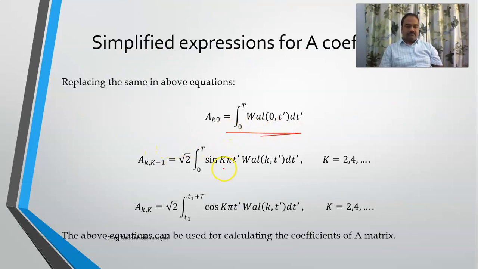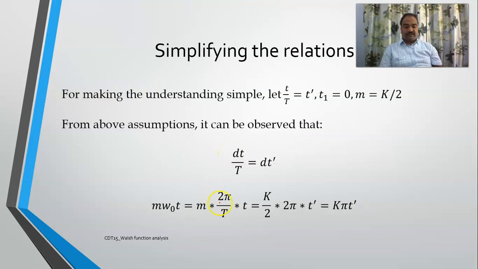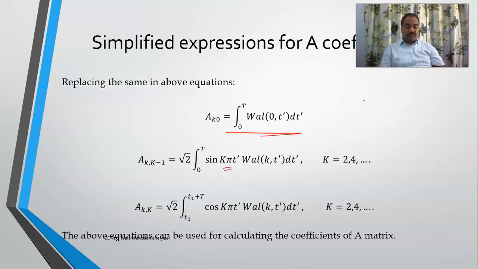Here there was a 2m term, so for that one also I am taking a replacement. I am taking M is equal to k by 2. This will help me simplify my expressions.